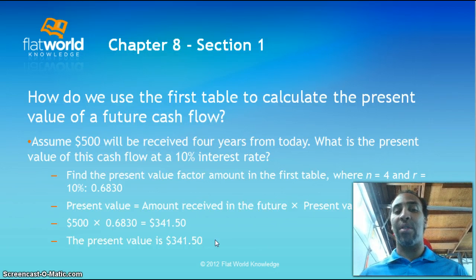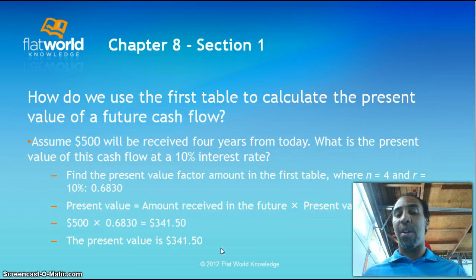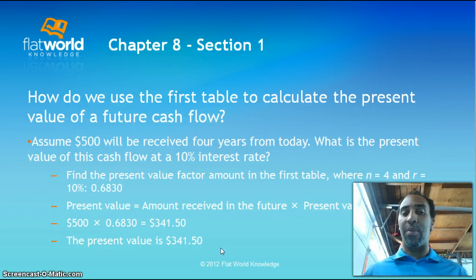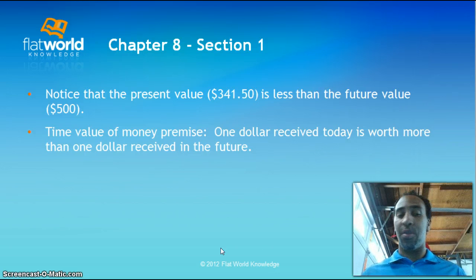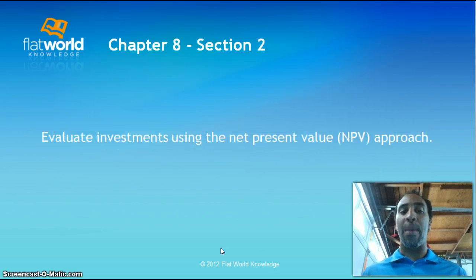You get $500 4 years from now at 10%, it is worth $341.50. That is the actual present value. So notice that your present value, $341.50, is less than the future value of $500, because of the time value of money premise: $1 received today is worth more than $1 received in the future, and that always holds true.